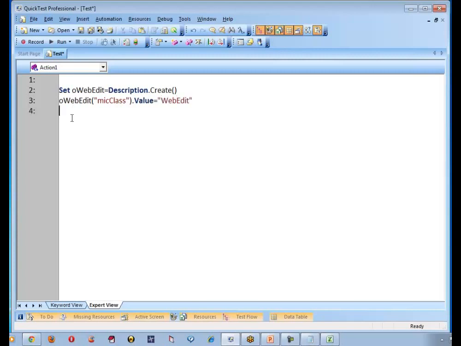Okay. And on the web edit, I may use one more thing called type. What is the type of this web edit? It is called input type. Am I correct? What is the meaning of type? Whether it is input or output type.